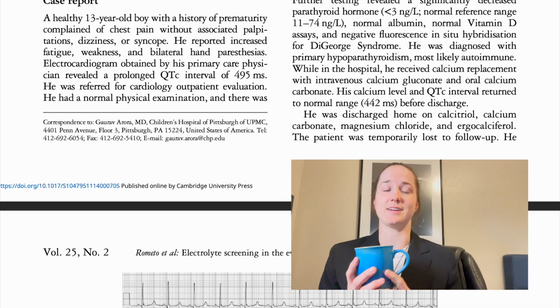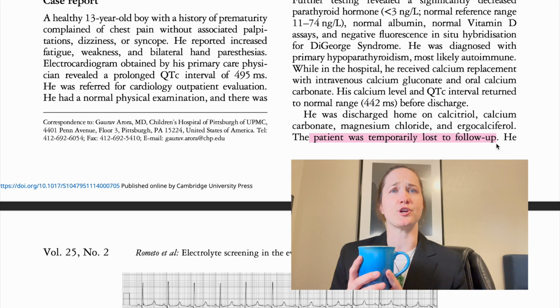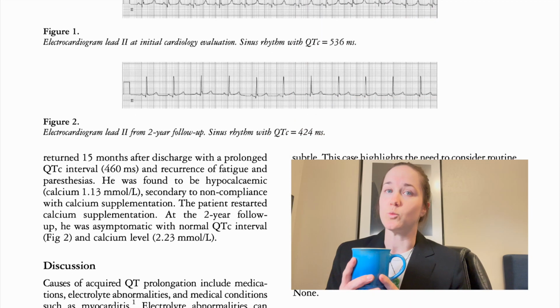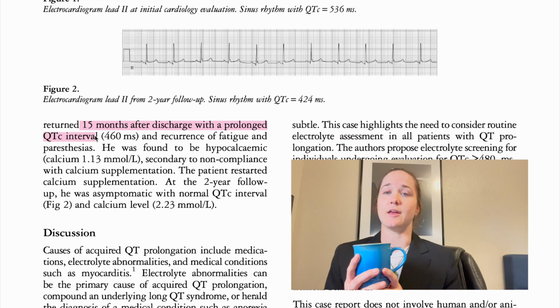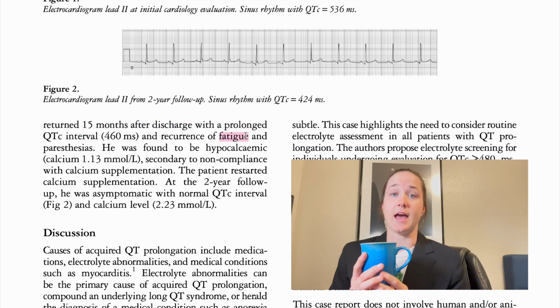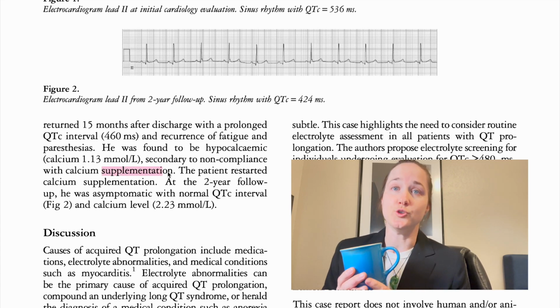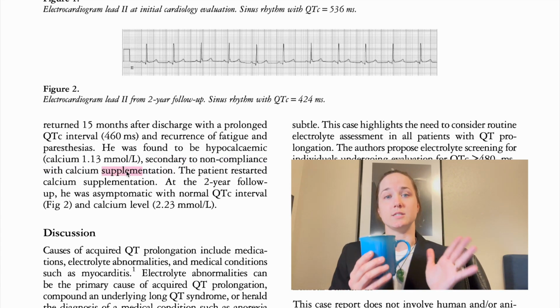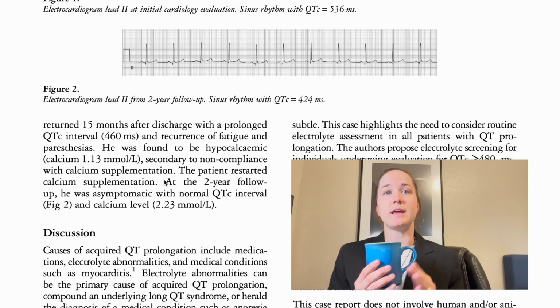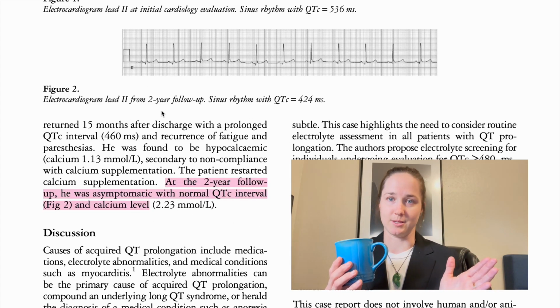And to conclude the case study, it looks like the patient here was lost to follow-up and then returned after 15 months, once again with a prolonged QT interval and recurrence of the fatigue and the tingling hands. And at that time he was put back on the calcium supplementation. And then after a 2-year follow-up from that, where he continued to follow his treatment plan, he was asymptomatic with a normal QT interval and normal calcium levels.